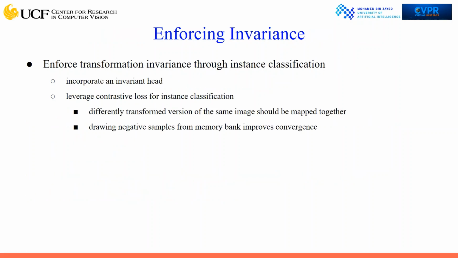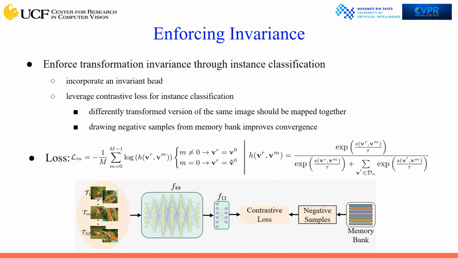We enforce transformation invariance through instance classification. For this, we use a contrastive loss to map together the differently transformed versions of the same image. We find that drawing negative samples from the memory bank improves convergence. The objective function and architecture are provided below.